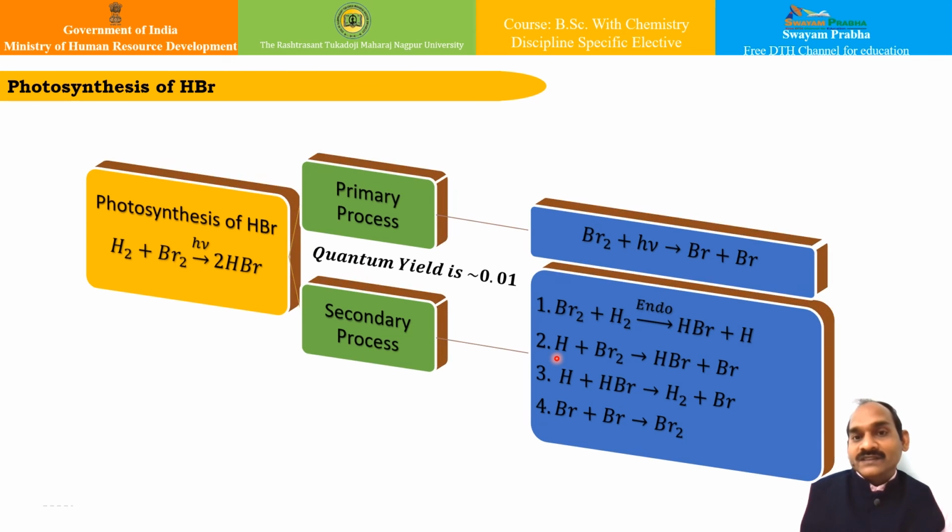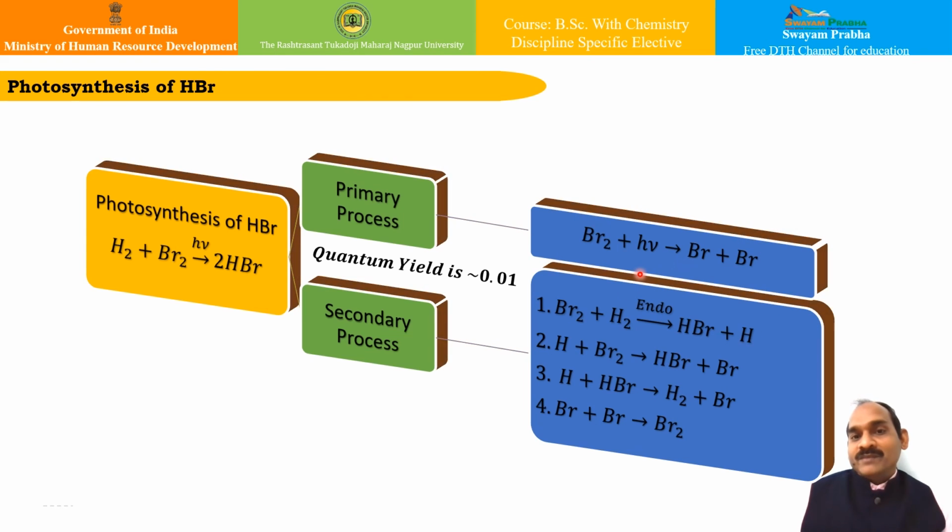And hence their rates are also restricted by reaction 1. So it is governed by this particular reaction. So the only important reaction is this fourth reaction, which is just the reverse of the primary process.